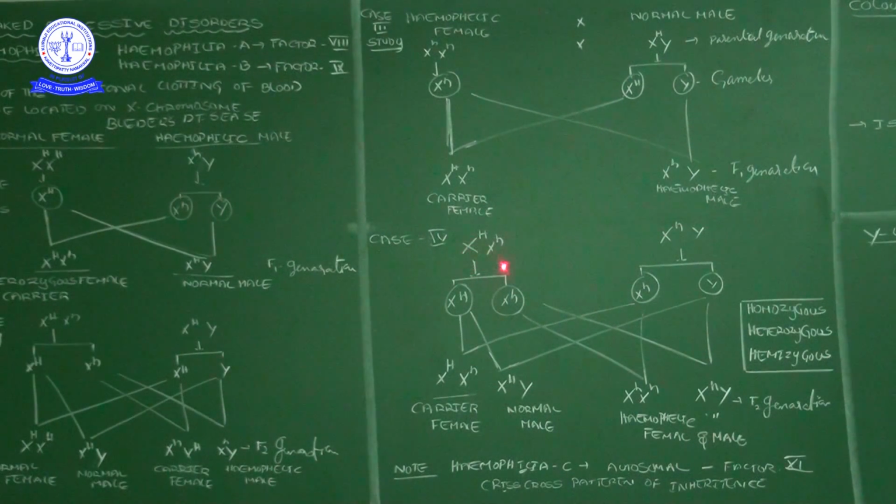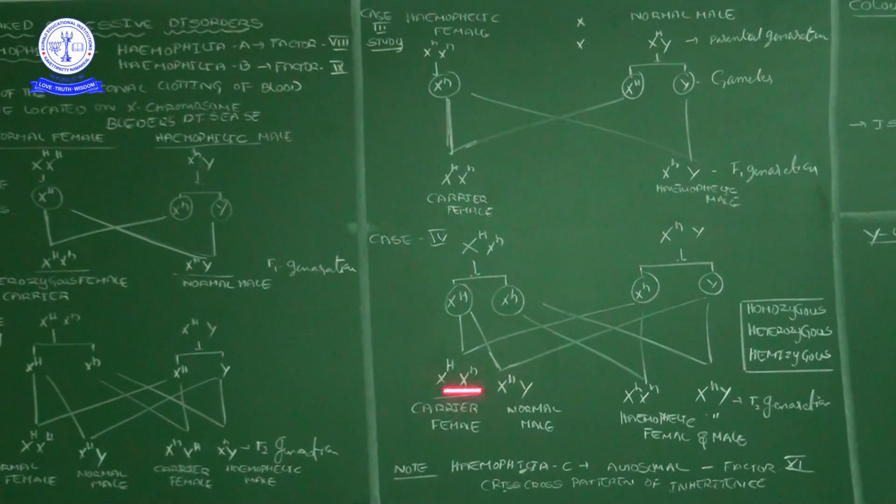Carrier female means X capital H and X small h, and color blind male means X small h and Y. From these, gametes will be produced: X capital H and X small h, because of the heterozygous condition, and then X small h and Y. When you cross them, X capital H crossed by X small h gives X capital H and X small h, and the same X capital H crossed by the Y gives X capital H and Y.